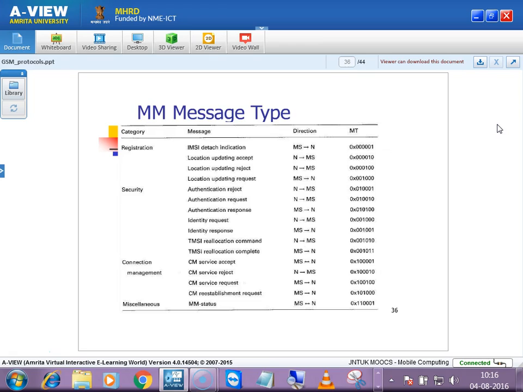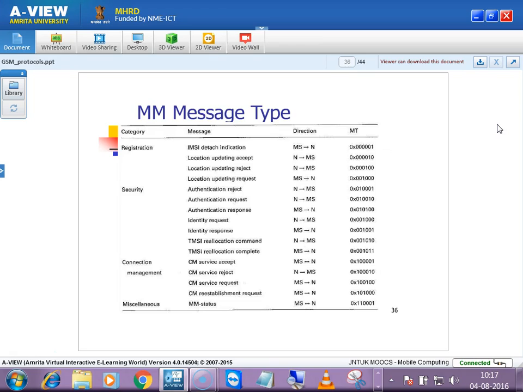So the MSC will take all the information related to that subscriber from the home subscriber server. Since it knows this is the IMSI which is under it, it will keep on tracking that IMSI wherever it goes. If it is not in its area, it will intimate some other MSC. So the MSC will take care of location updating. Whenever the mobile goes elsewhere, it will update in the HSS that this mobile station moved and is now under some other MSC.